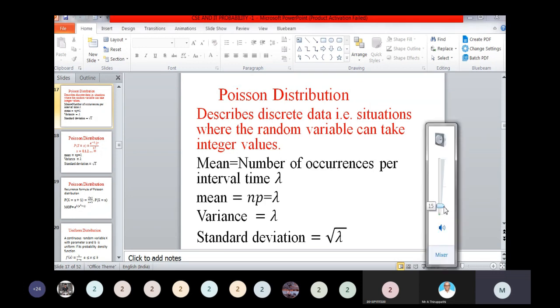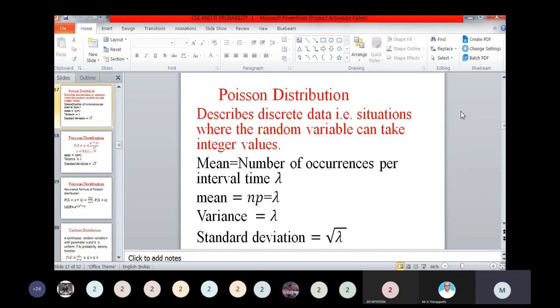In the last class, we discussed random variables, binomial distribution, and normal distributions. Next, the remaining topic is the Poisson distribution. Definition of the Poisson distribution: the Poisson is a discrete distribution where the random variable can take integer values.